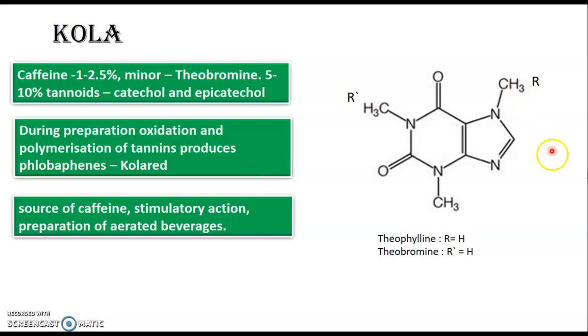Here we can see the structure of caffeine, the purine alkaloid. This is caffeine, and if you have to draw the structure of theophylline, the R becomes H. That is, this CH3 is replaced by H, then it is theophylline. And if this CH3 is replaced by H, then it is theobromine. So we have caffeine having all the three CH3s. In theophylline, this CH3 is absent, these two are present. Whereas in theobromine, this CH3 is absent, that is, it becomes H, whereas these two are present. So these were the purine alkaloids.